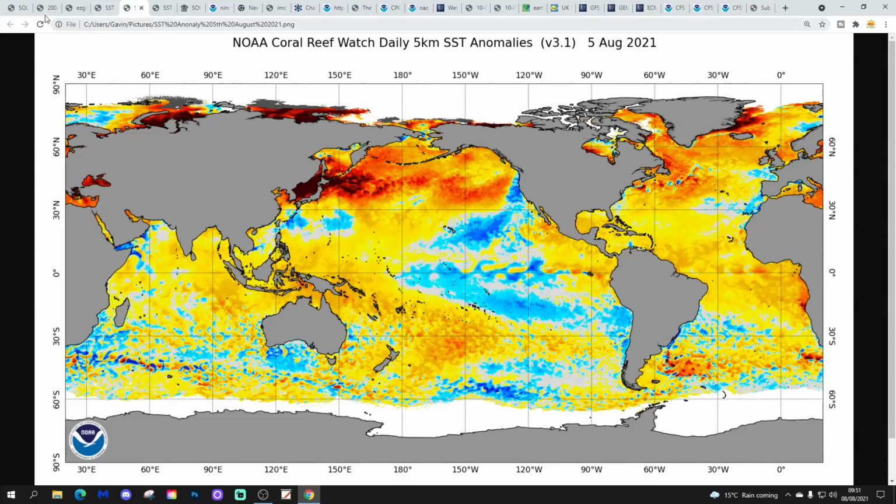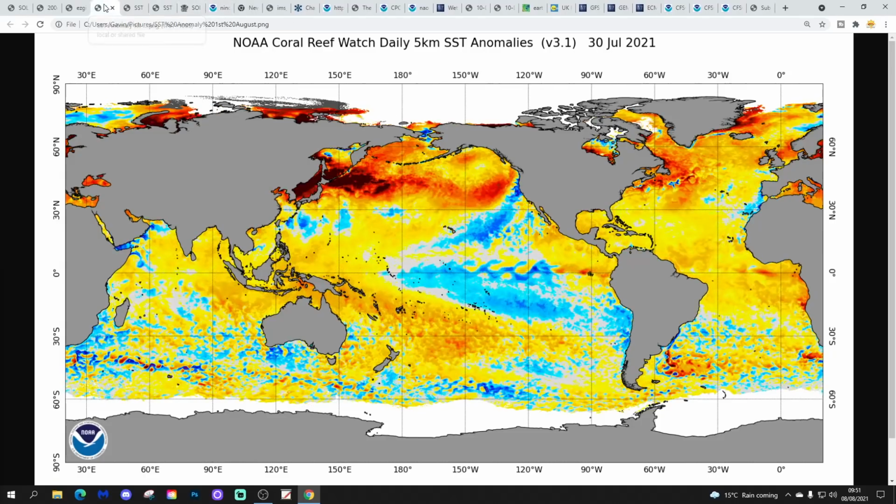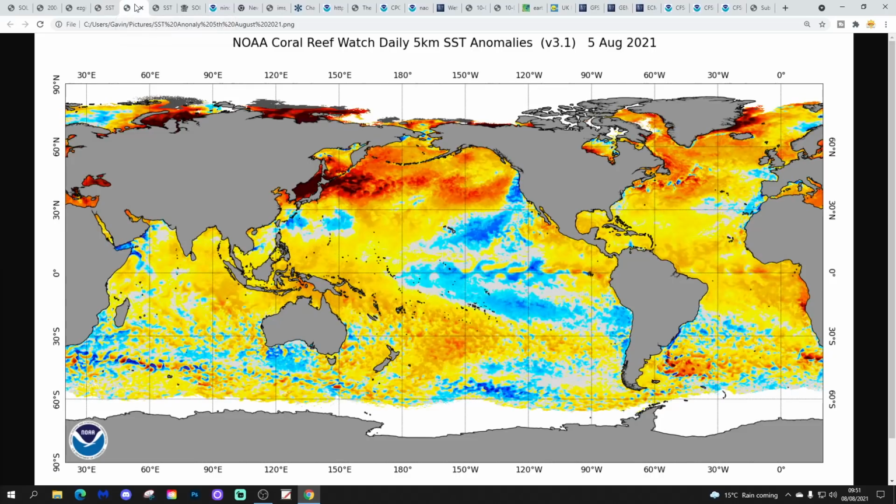This is the very latest. So you can see for the ENSO region, again, not much change there. Let's deal with that first of all. Not much change in the ENSO region. We have got the signature of La Nina here in the central part of the equatorial Pacific Ocean. It's re-emerging, it's re-developing. I'm not sure it's strengthened all that much over the past week, so I think it's just staying quite stable. In the far eastern part of the equatorial Pacific Ocean there, we don't have any particularly cold average sea surface temperature, so it is more central based, this switch to La Nina.